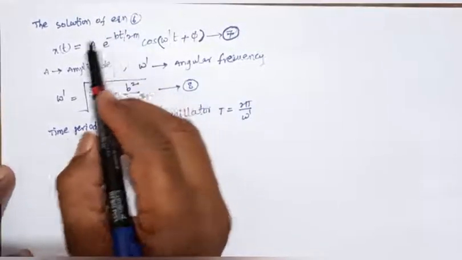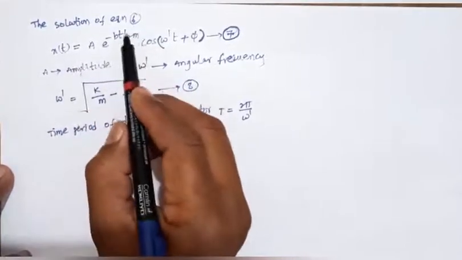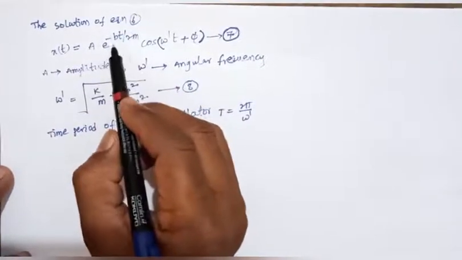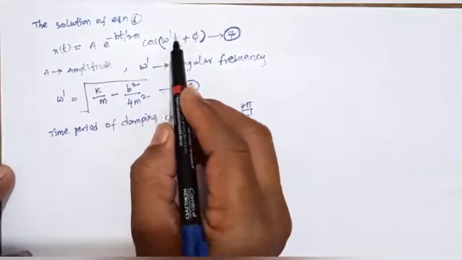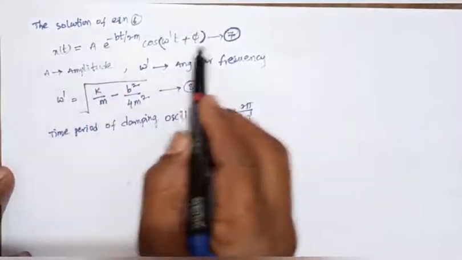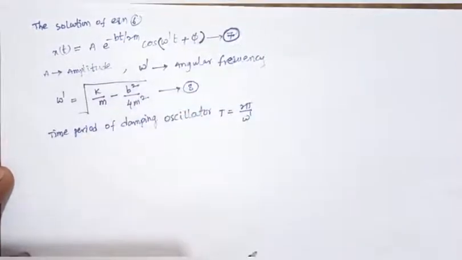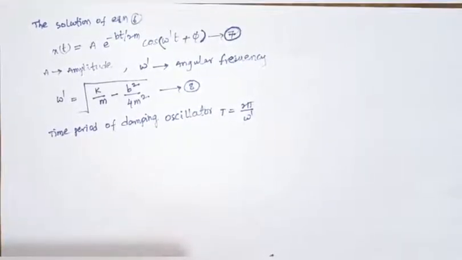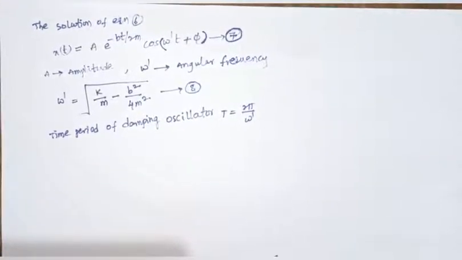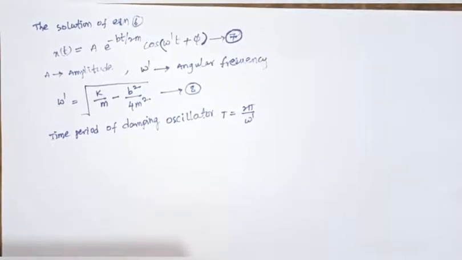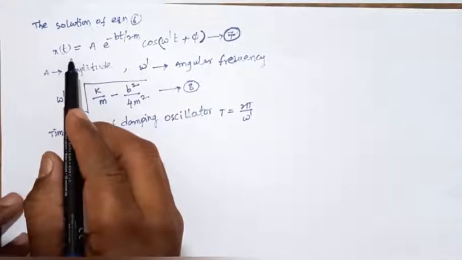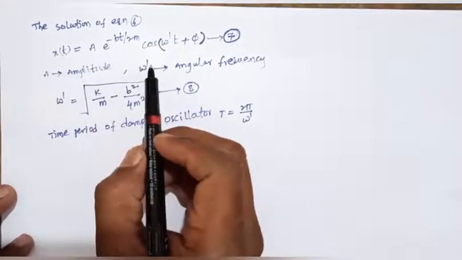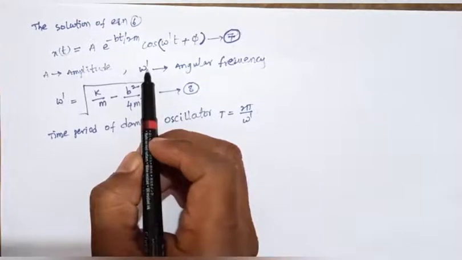So e power minus bt by 2m will be very small change, approximately equal to 1. Then x of t equals A cos of omega dash t plus phi, so it is approximately periodic motion. This motion we can represent with a graph of the displacement x of t.